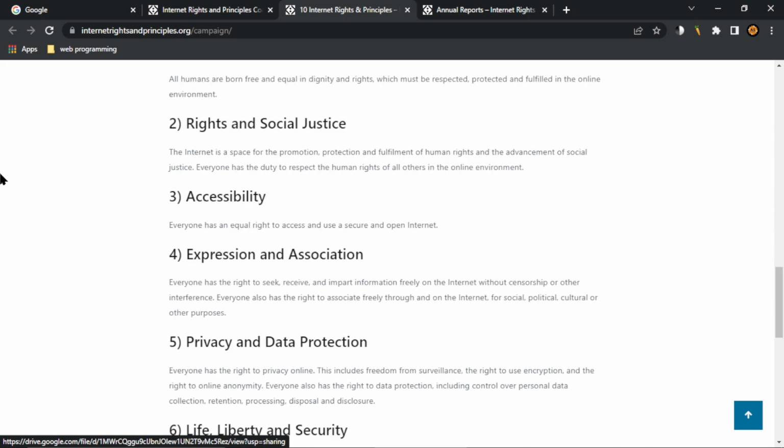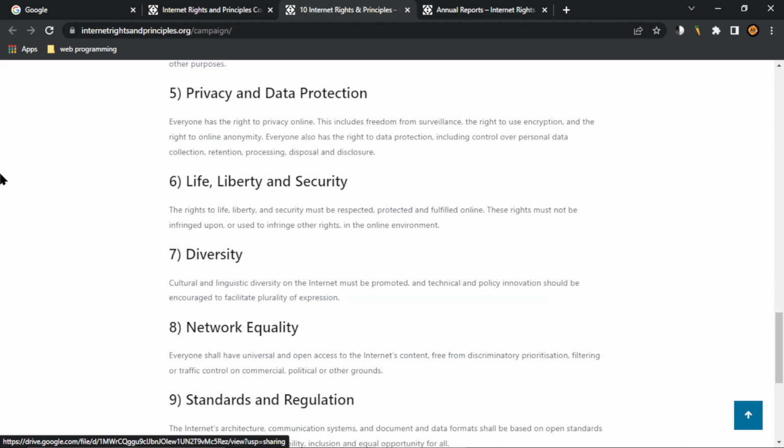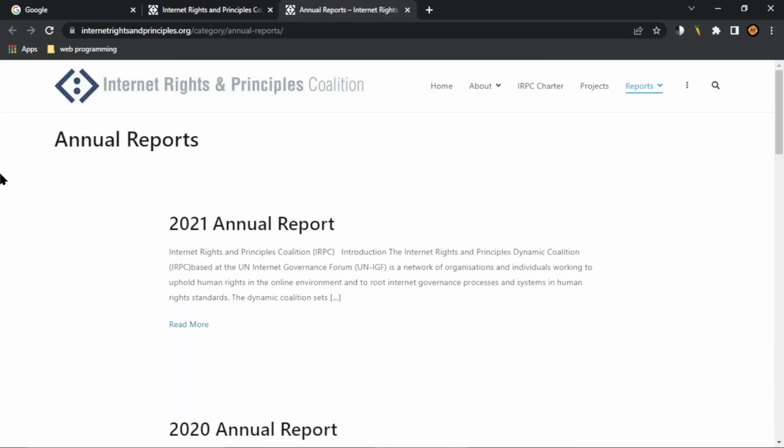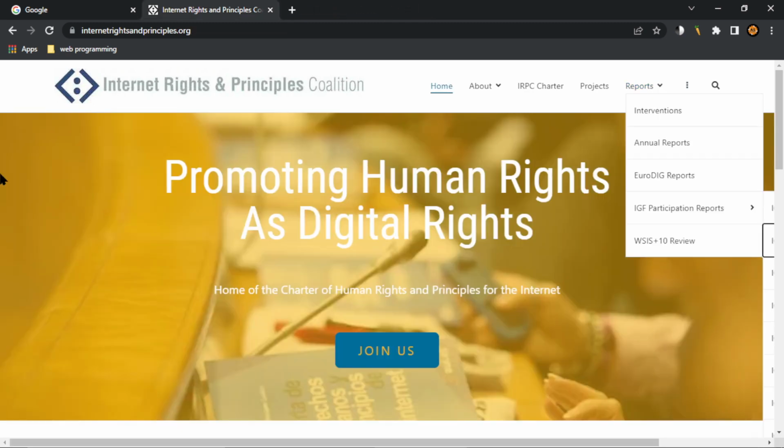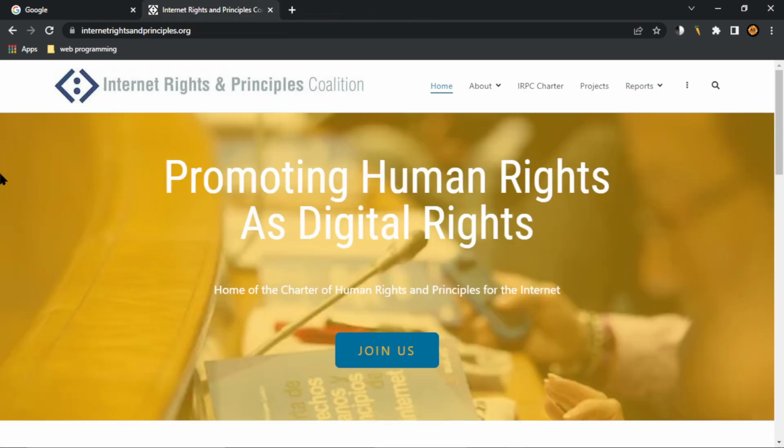Expression and association. Everyone has the right to seek, receive and impart information freely on the internet without censorship or other interference. Privacy and data. Everyone has the right to privacy. Life, liberty and security. Annual report, clickable main landmark, heading level 2 link, 2021 Internet Rights and Principles Dynamic Coalition. Read more, heading level 2 link, 2020 annual report. Okay.